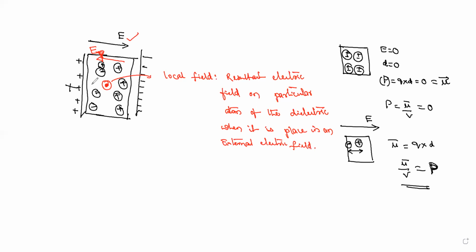So I want to calculate the local field, that is the resultant electric field on this particular atom of the dielectric material, by using the Lorentz method. The Lorentz method is used to calculate the local field, right? I will explain the derivation related to the local field by using the Lorentz method in the next